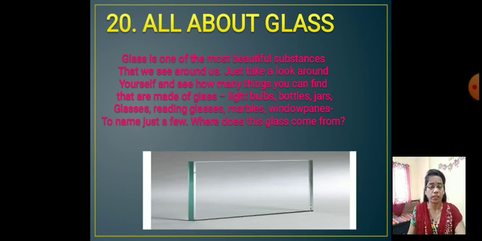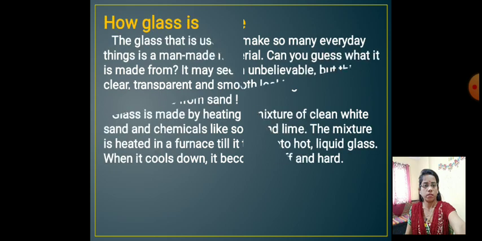So many things are made from glass only. It is a very useful and beautiful substance that we are using in our life. Now see the next passage.